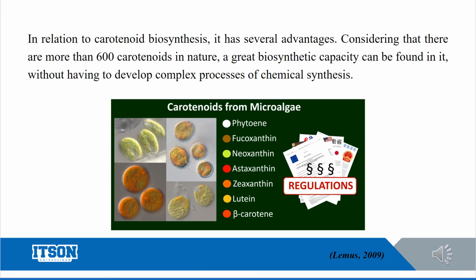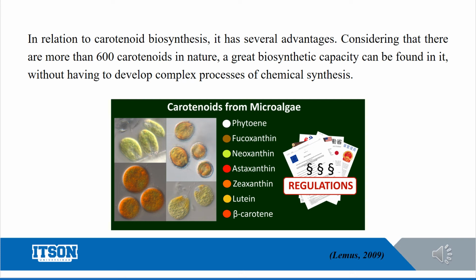In relation to carotenoid biosynthesis, it has several advantages, considering that there are more than 600 carotenoids in nature. A great biosynthetic capacity can be found in it, without having to develop complex processes of chemical synthesis. Likewise, by knowing the biosynthesis pathway of a carotenoid, it is possible to gain knowledge of the biosynthesis of several carotenoids.